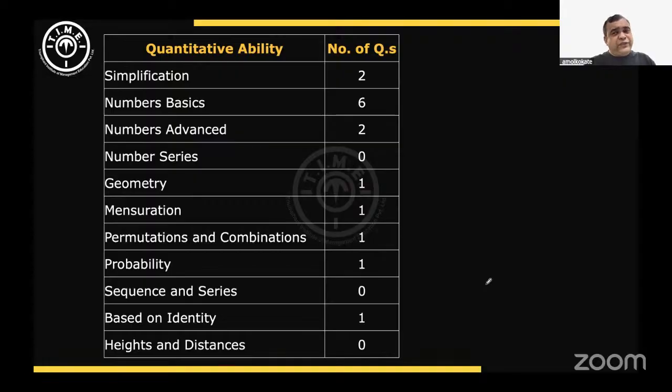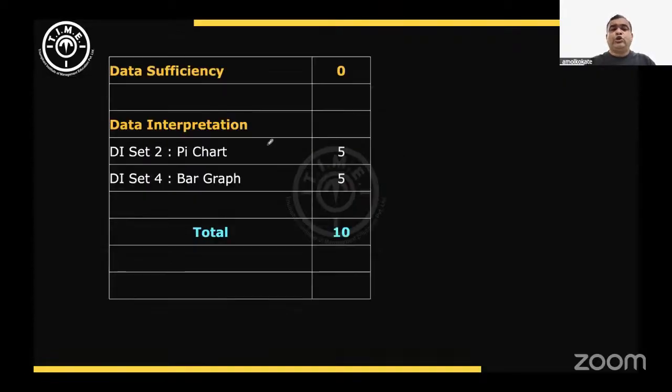As far as data interpretation is concerned, one question was asked on a pie chart and one on a bar graph. Those who are good at percentages found the pie chart easier. Those who are good at addition and similar calculations found the bar graph easier. But as far as overall difficulty is concerned, I'll categorize both DI sets as easy. I don't want to call them moderate also. If I know the basic reading of the graph and basic percentage calculations, I could have got 10 out of 10.